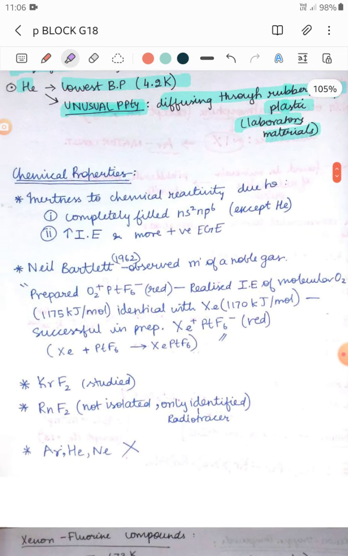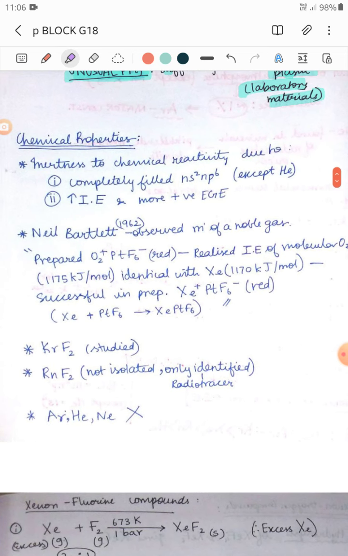Right. Okay. So now the experiment of Neil Bartlett. What did he do? He was the first person to observe the reaction of a noble gas. Just note the order of how he did it. Bartlett in 1962 observed the reaction of a noble gas. First, he prepared O2PtF6, a complex, a red compound.